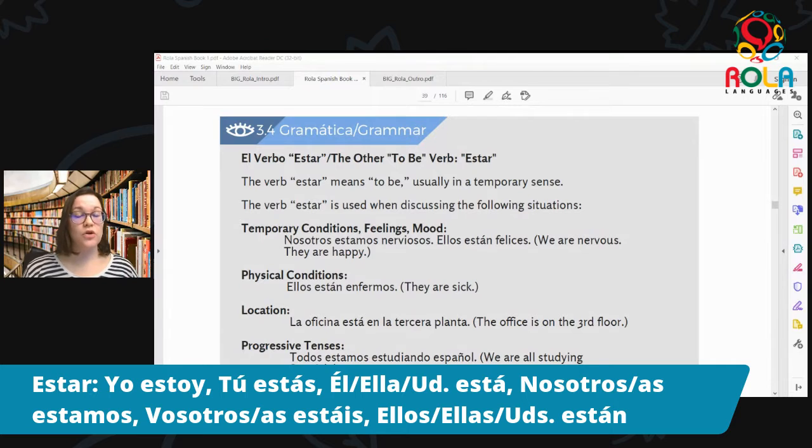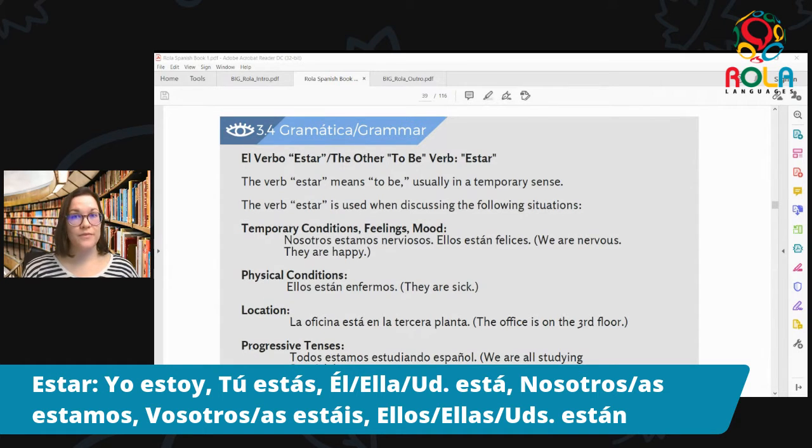So this would mean yo estoy, I am. Tú estás, you are. Él, ella, usted está. He is, she is. You formal as in you polite are. Nosotros estamos, we are. Vosotros estáis, you all are. Vosotros being the way they express you all in Spain. And ellos, ellas, ustedes están. So ellos están, they are. Ellas están, they are. Ellas being a group of all women. Ellos being a group of either all men or a mixed gender group. And ustedes meaning you all, which they use in all the other countries outside of Spain.